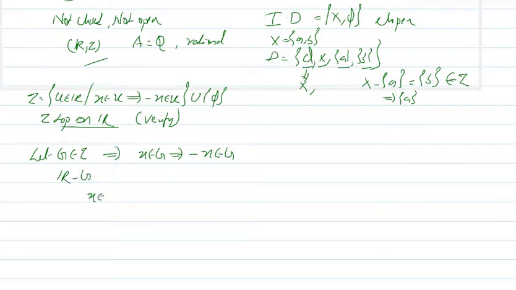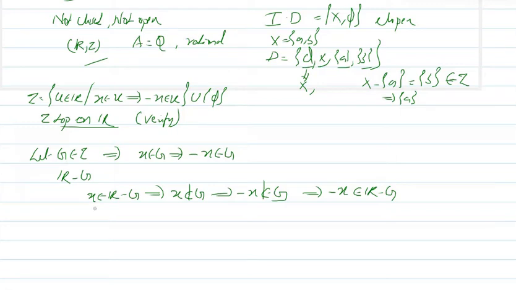Suppose x belongs to R minus G. X belongs to R minus G means what? X is not a member of G, which implies minus x is not a member of G. Because whenever G is a member of tau, we have x belongs to G implies minus x belongs to G also. So x not belonging to G implies minus x is not a member of G. So this implies minus x is a member of R minus G. If it is not in G, it will be in its complement, R minus G.